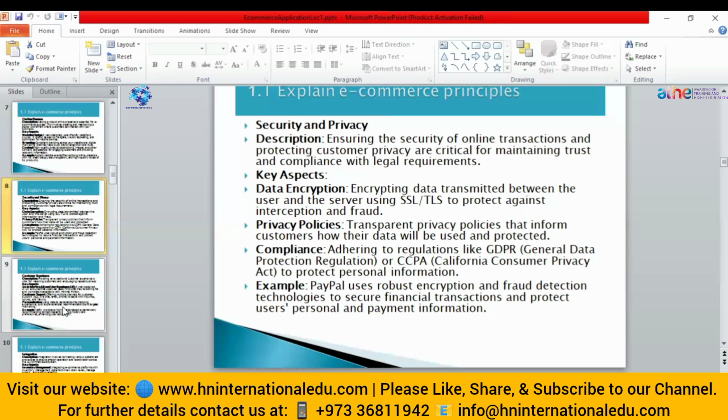For implementing that, we have different algorithms which we can use for data encryption, like ciphertext. But in the case of online transactions or e-commerce business, we use SSL or TLS. These are the two main channels or security protocols used to protect against interception or fraud.